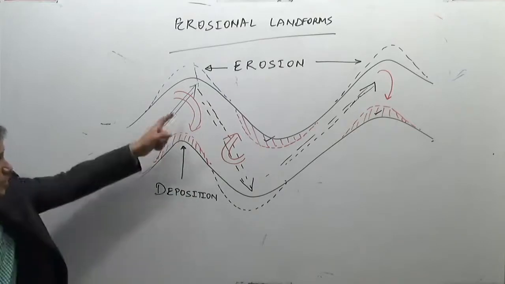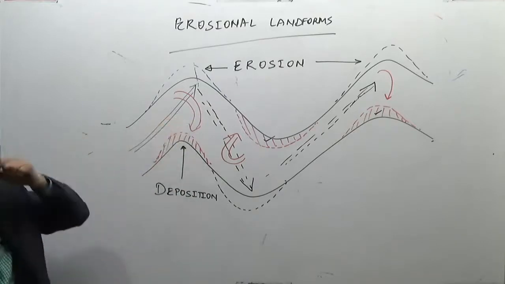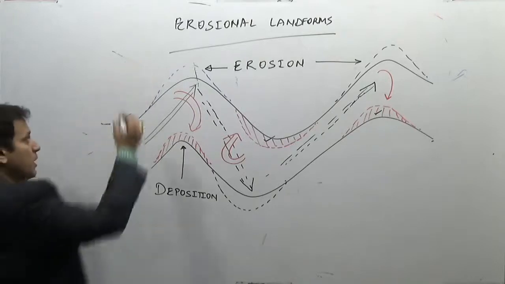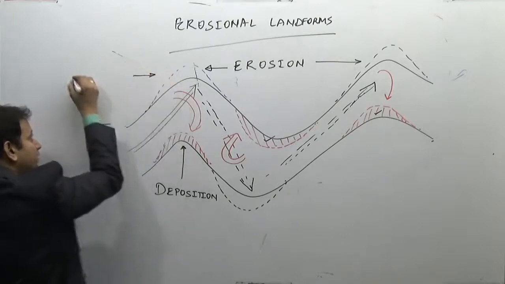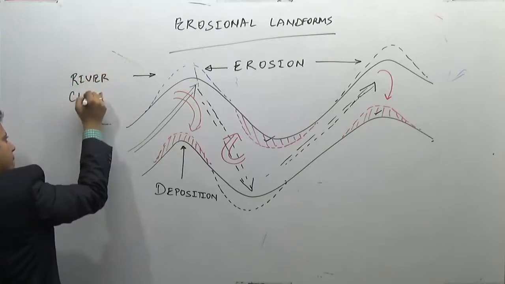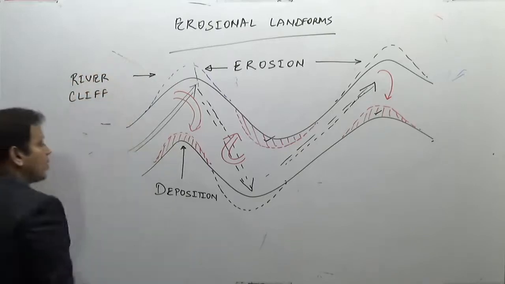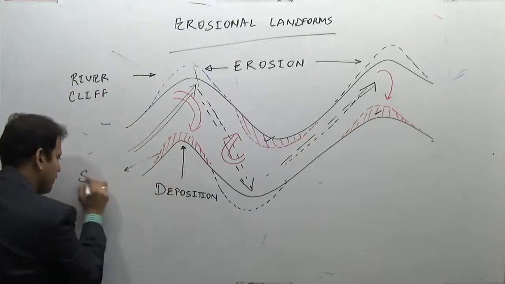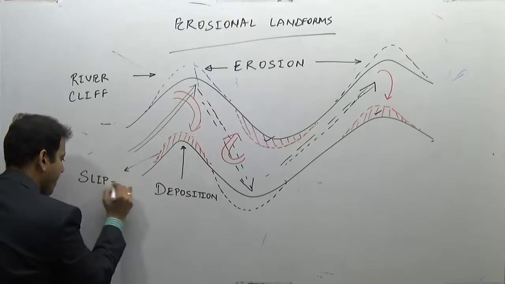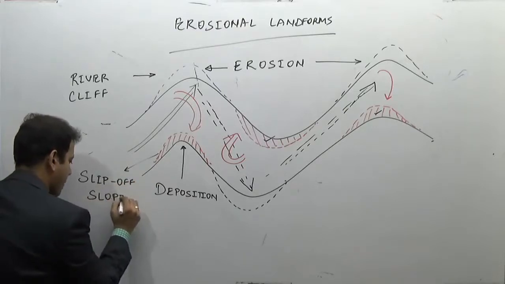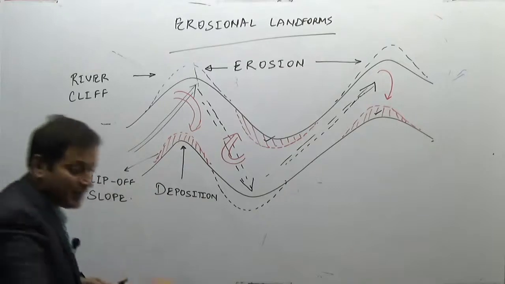Why is there a deposition? Because of an undercurrent. So inside the meander there are two kinds of slope. The eroded slope is known as river cliff, while the deposited slope is known as slip of slope. Slip of slope.